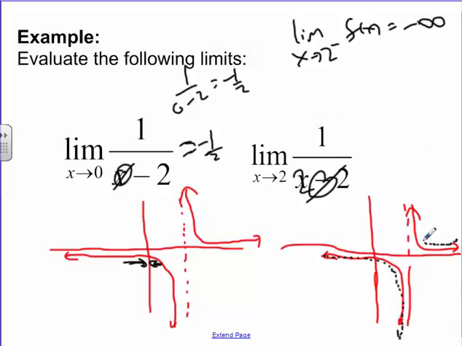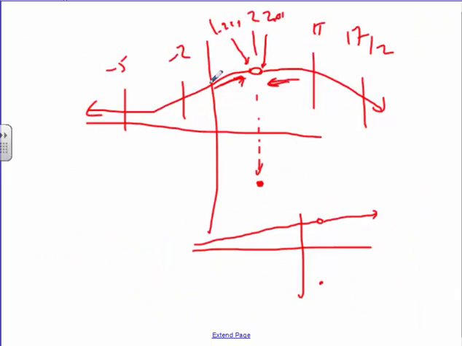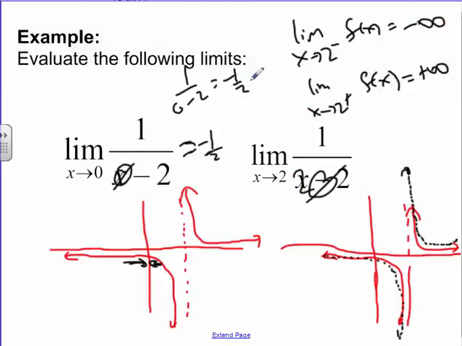Well, let's approach it the other direction. Let's go backwards and let's approach 2 as an input value. But now let's approach it from the positive side. The limit now as x approaches 2 from the positive side, right here, is +infinity because it's going taller up here. Are these two things honing in on the same number? I mean, they can't hone in on 2 anyways because 2 doesn't exist, but were they approaching the same number in the same way that this graph right here? See how they're both still kind of meeting at the same location, even if the location is empty? And the answer here is no, they're not.